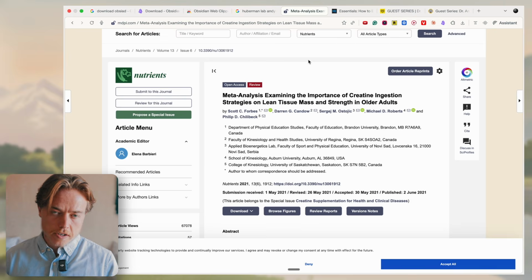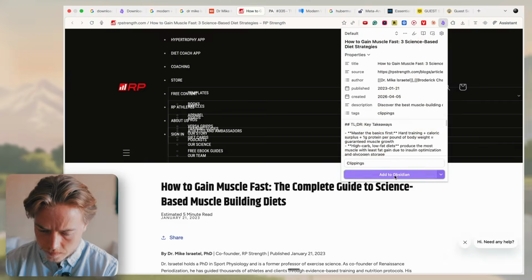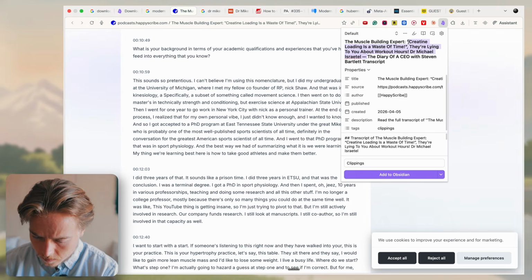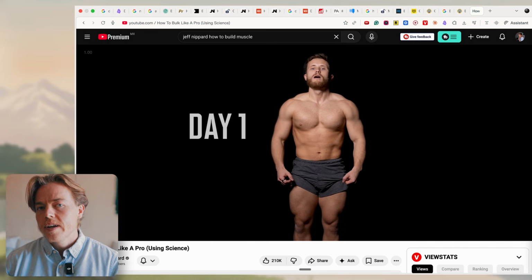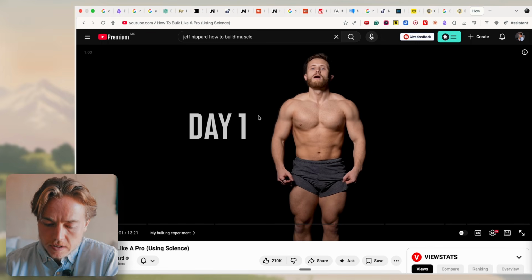Now I'm gonna fast forward here through me adding a bunch of this stuff, but this is a very key phase as we talked about. So spend some time here finding the best resources, the things that you wanna pull from, and adding them into Obsidian. And then one nice tip if you want to grab YouTube videos is YouTube does have built-in transcripts.